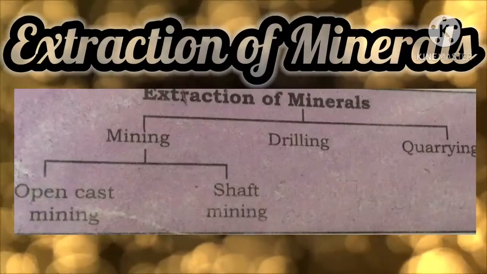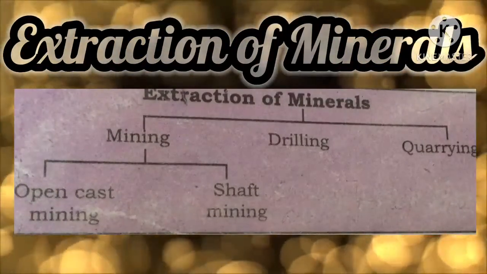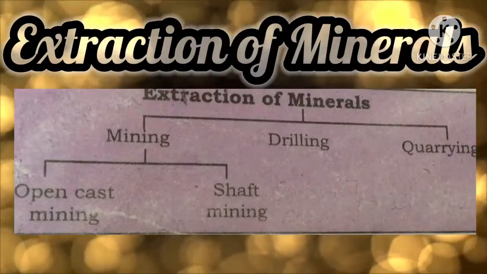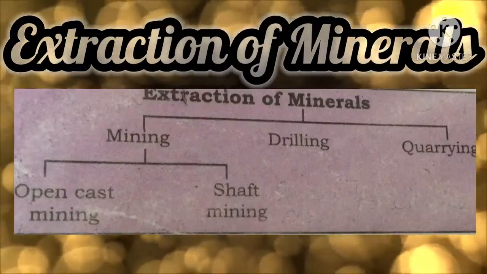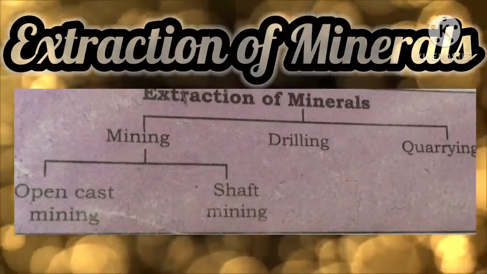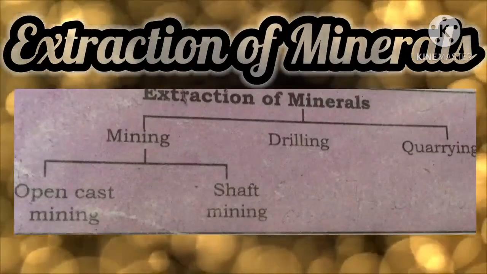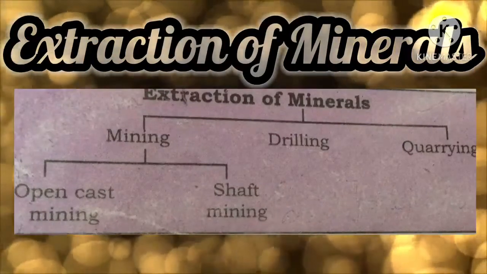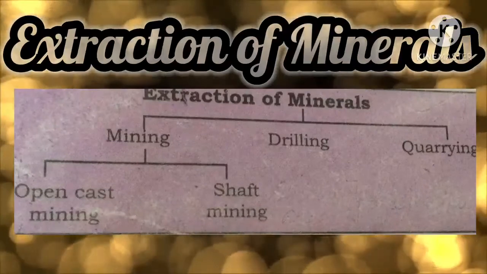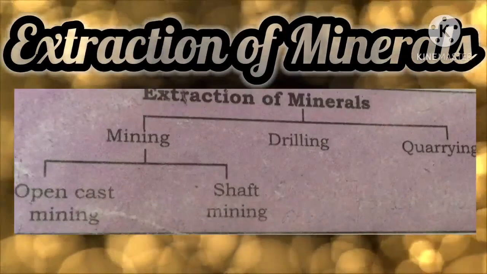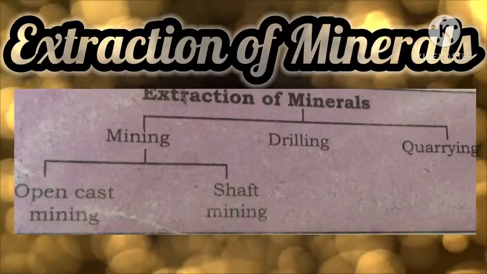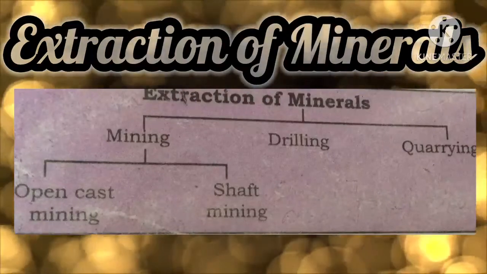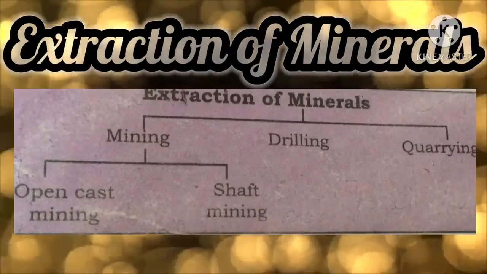Got it? Children, sometimes miners must use explosives such as dynamite to create tunnels or to break up Earth's hard surface. These explosions also break the materials into smaller pieces so that they are easier to collect, right? So, in this way, open cast mining and shaft mining are used to extract minerals such as iron, manganese, gold, nickel, bauxite, diamond ore, etc. Got it?